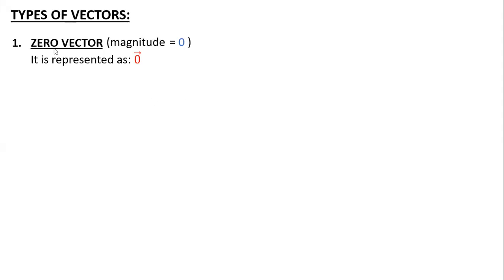Okay, I heard it all, but I was not able to note it because I was not able to see anything. Not a problem. In this slide, I can just read the last line: zero vector and magnitude is 0. It is represented as 0 bar. Okay, I'll note it down. Thank you.